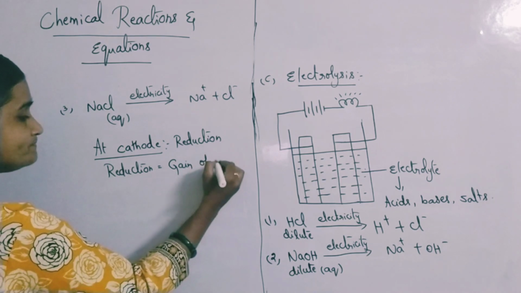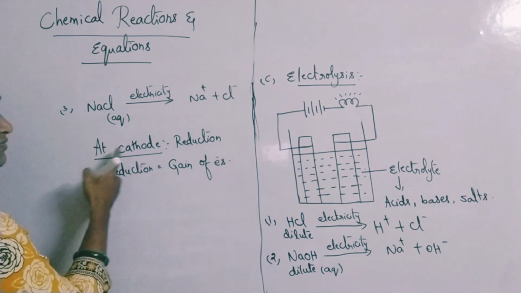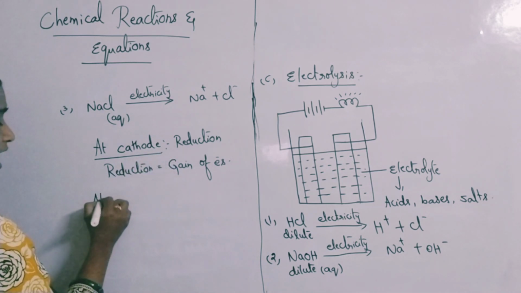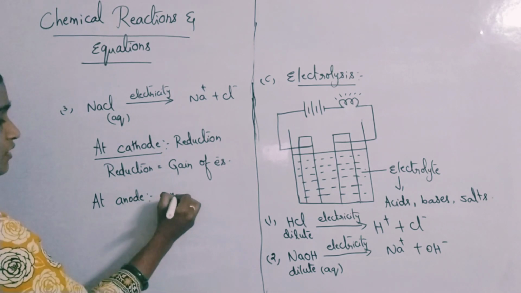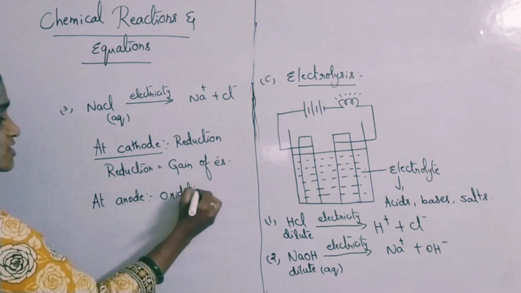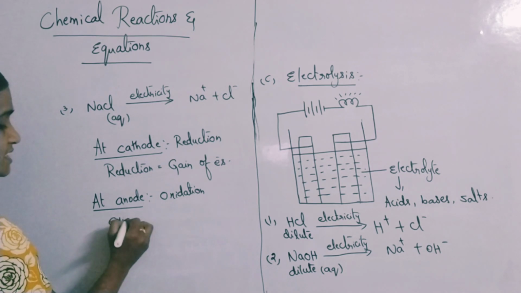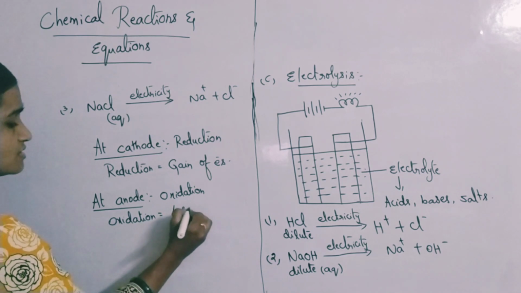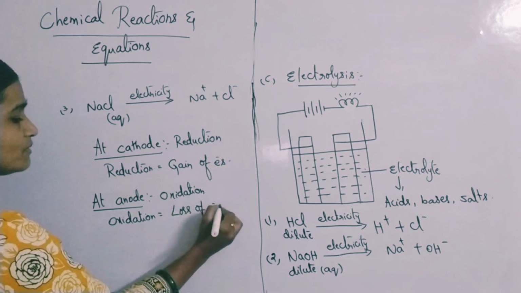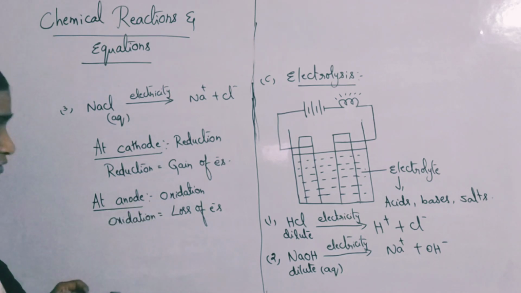Always at the anode, oxidation will take place. Oxidation is loss of electrons. With more examples we will be discussing this in the next video.